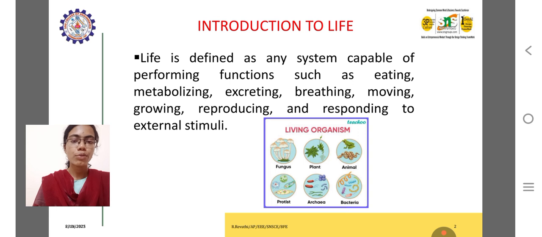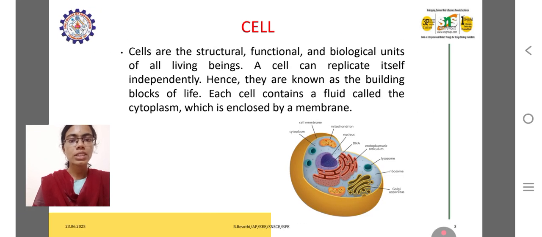So life is divided into two types, living and non-living. Cells are the building blocks of life. Cells are the structural, functional and biological unit of all living beings. They are known as the building blocks of life.